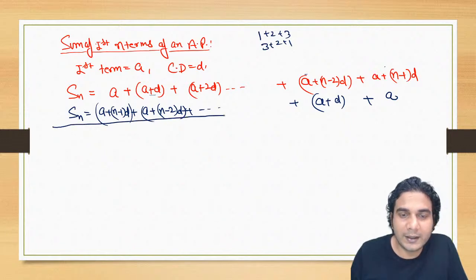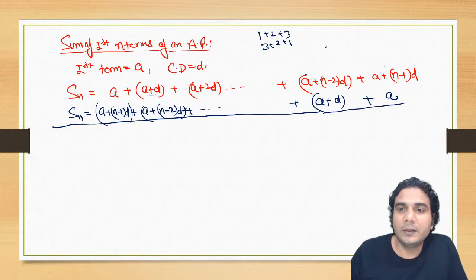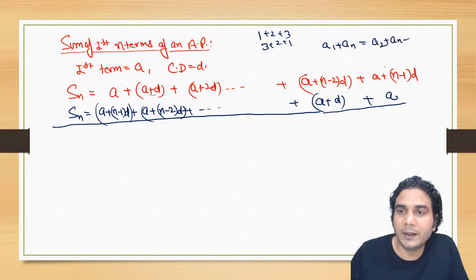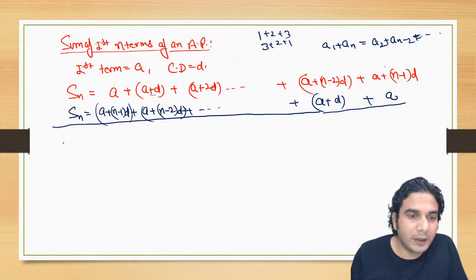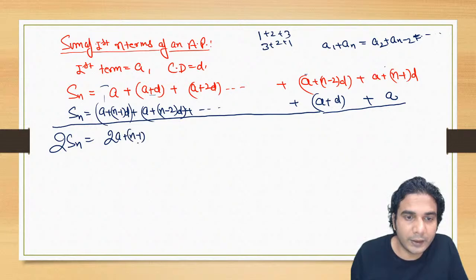Now add these two series, and you will have to use this property: a1 plus an is equal to a2 plus a(n minus 1). See how? If you add them, the left hand side will be 2Sn, and adding these two terms, first and first, it is going to be 2A plus (n minus 1) into D. All right.